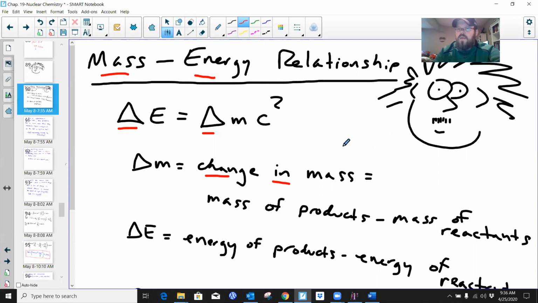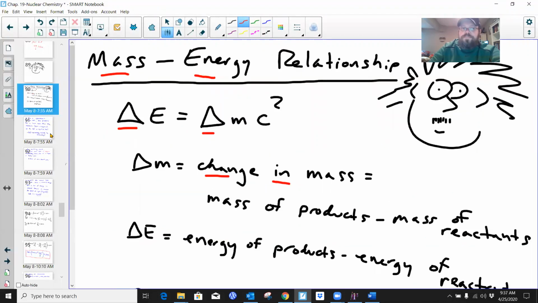So we understand there's a relationship: mass has potential energy, right? And Einstein understood that, okay? But he also looked at how this relates to the energy that's given off in radioactive decay or nuclear reactions. And that's really what this relationship stems from: it looks at the change in mass that happens in a nuclear reaction and relates that ultimately to the energy that is given off.